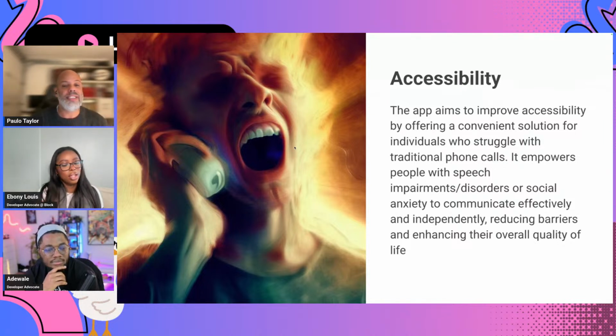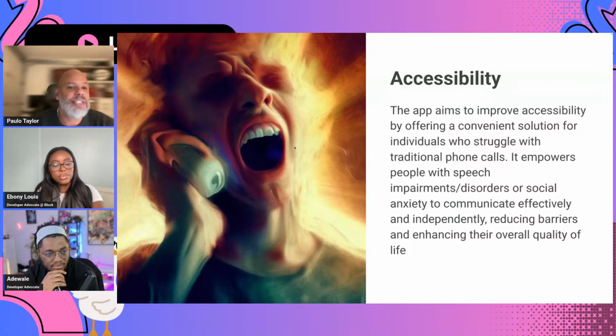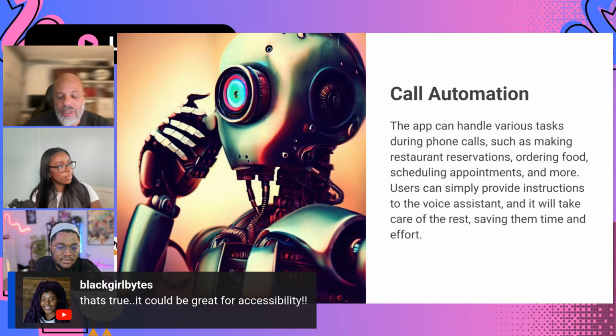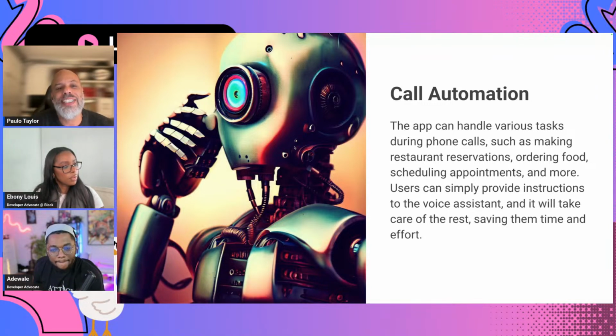It could be people that want to have it make a phone call for ordering pizzas or making a reservation. There's a bunch of different scenarios where you could use a tool like this. You can personalize it as well. There's a bunch of options that you can use to set the personality of your assistant, if you want it to be friendly or more professional. Things like that, all these different nuances that you can use.